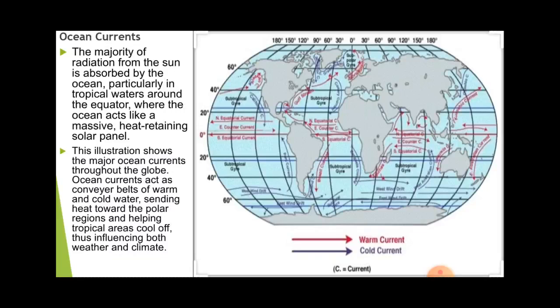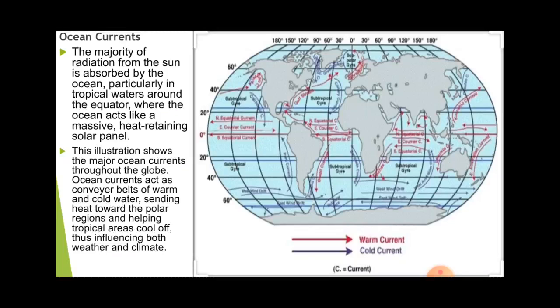You can observe from the North Pole the blue arrows showing towards the equator area. So the cold currents come from there toward the equator, and the red arrows move from the equator to the polar areas, in both the southern and northern hemispheres. You can see directly from the map that the blue arrows show the cold currents, which move from the polar regions to the equator, and the warm currents move from the equator to the polar regions.